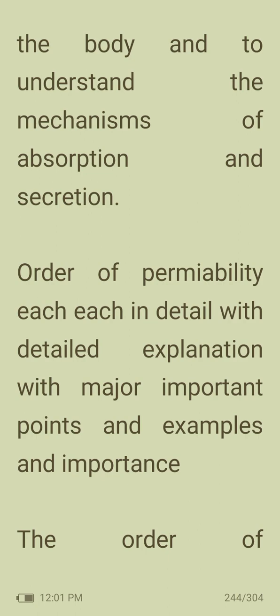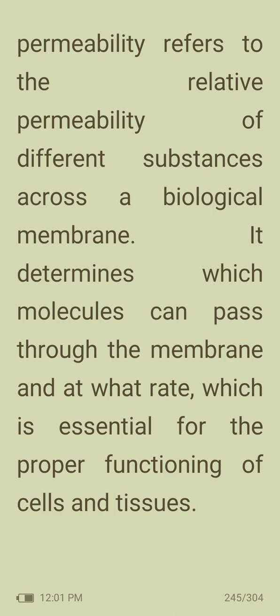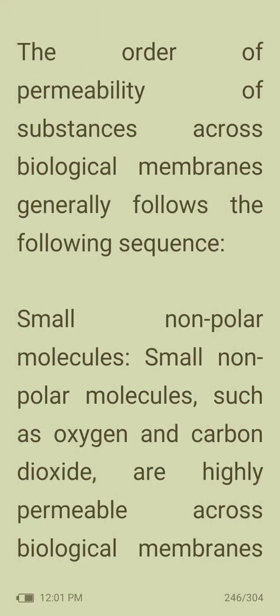Then order of permeability, once again, refers to the relative permeability of different substances across the biological membrane. It determines which molecule can pass through the membrane and at which rate, which is essential for the proper functioning of cells and tissues. Then this order of permeability of substances across biological membrane also follows the following sequence, like small nonpolar molecules.